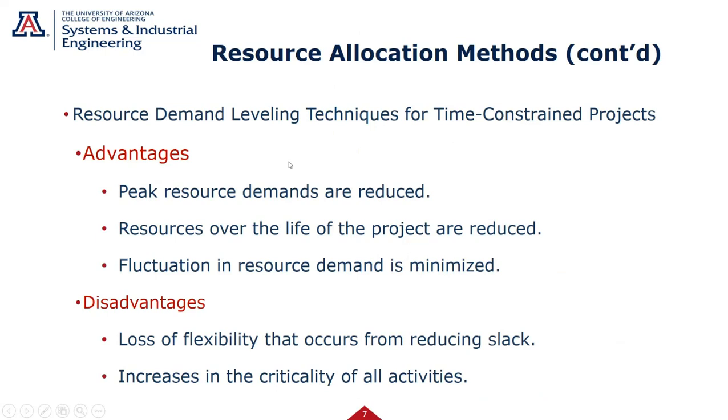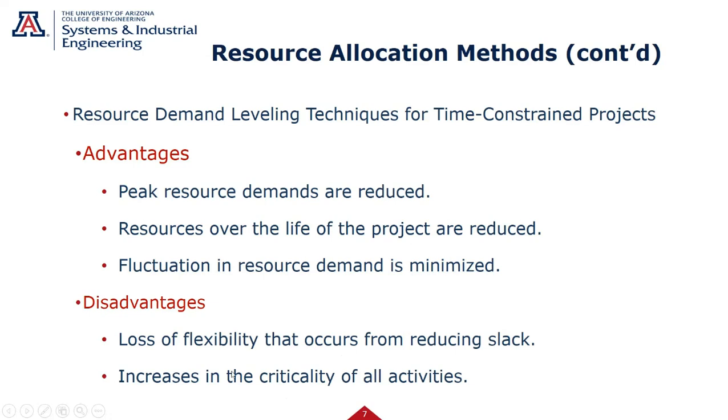So, advantages of these leveling techniques: peak resources are reduced. We went from 2 to 4 to 1 to 3, and we leveled it to 2's and 3's. Resources over the life of the project reduced. Fluctuation in resource demand is minimized. What did we lose? We lost some flexibility that occurs from reducing slack.